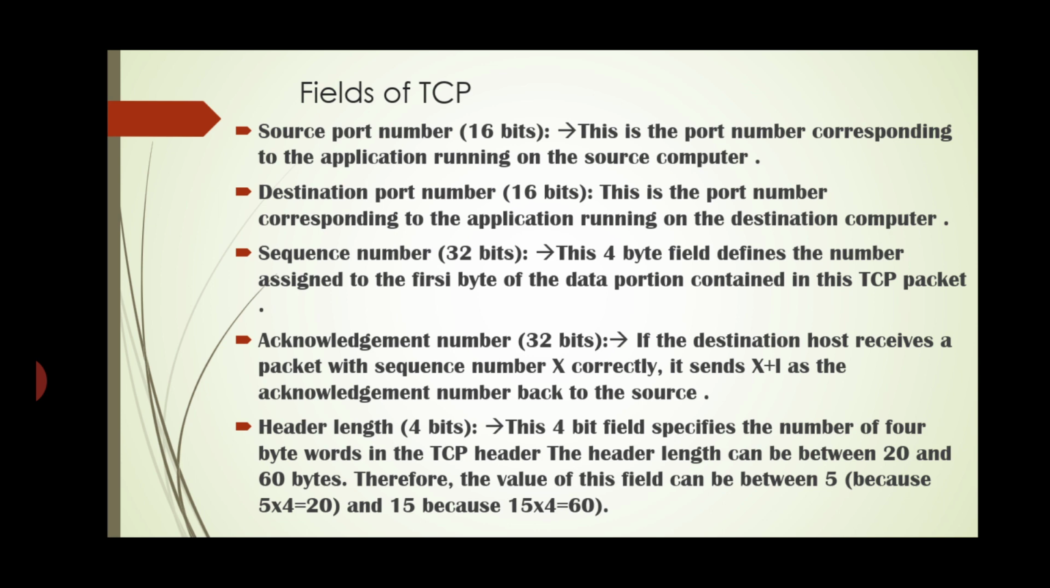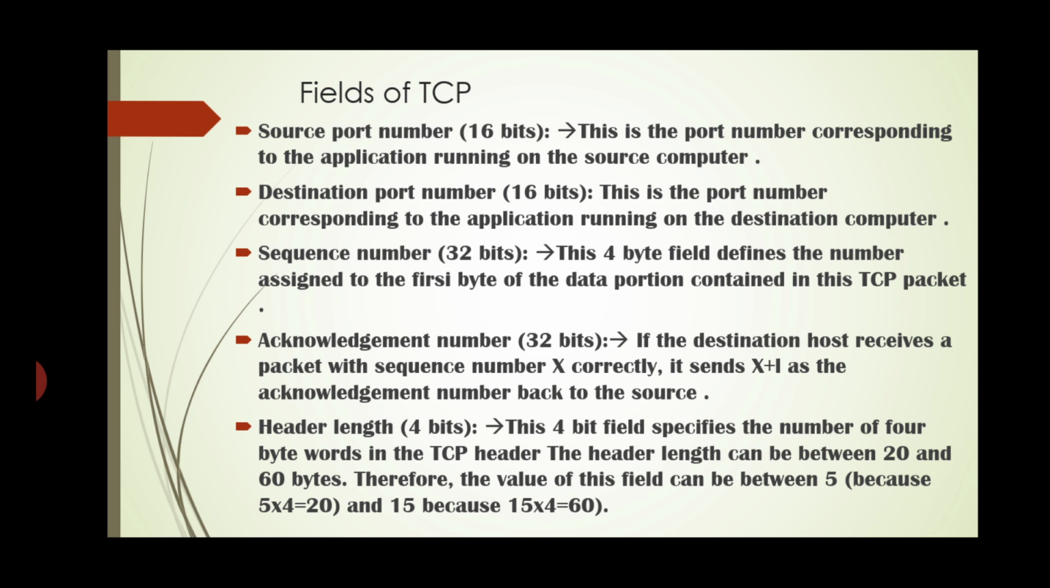Now we will see the individual field explanation. Source port number. This one is 16-bit length. This is the port number corresponding to the application running on the source computer. Destination port number. This is also 16 bits. This is the port number corresponding to the application running on the destination computer. Sequence number. It is 32 bits. This 4-byte field defines the number assigned to the first byte of the data portion contained in the TCP packet.